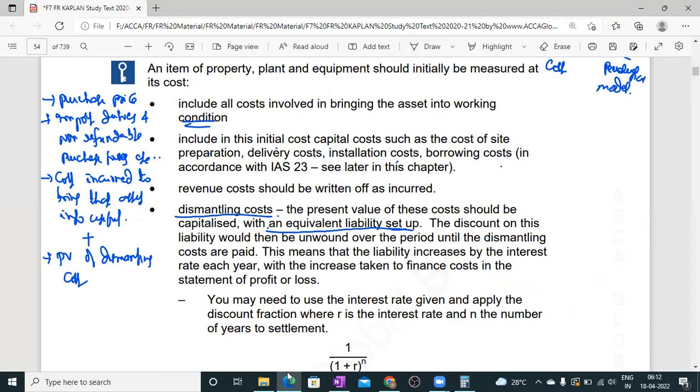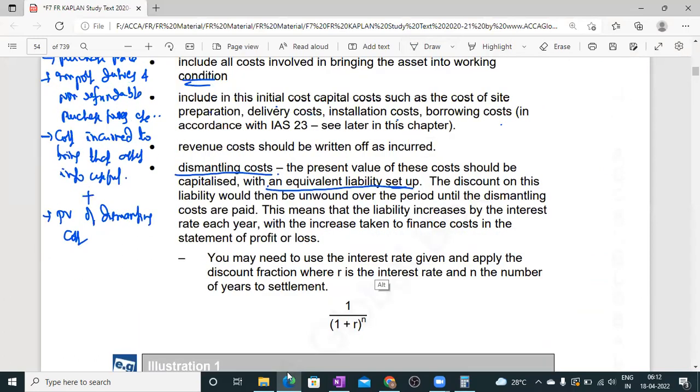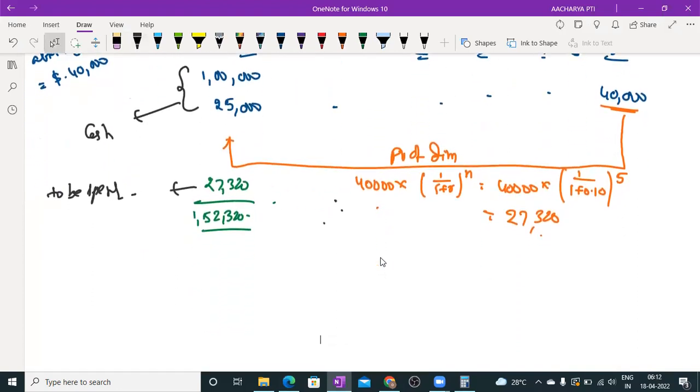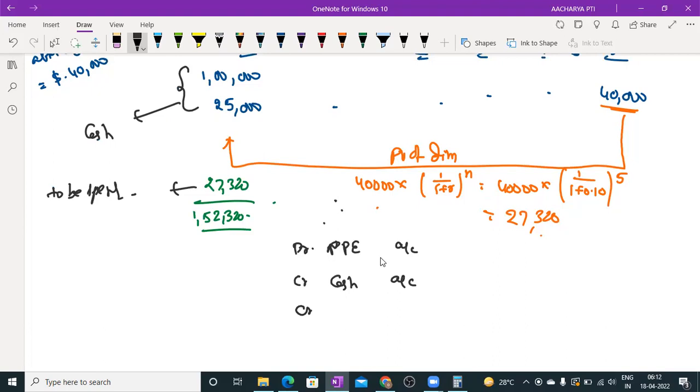So how to write the journal entry? When the asset is purchased, we write debit property, plant and equipment, and credit cash account, and credit provision for dismantling cost.